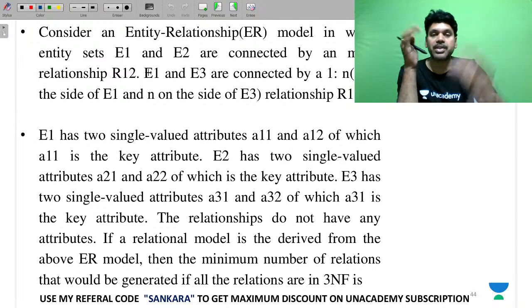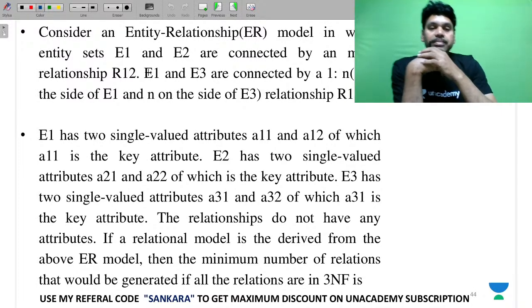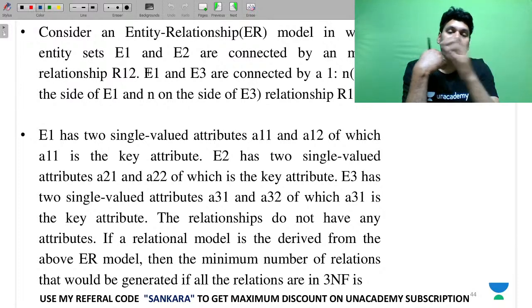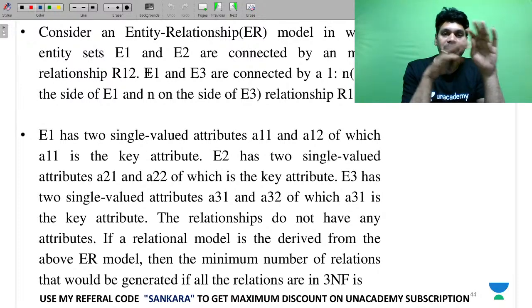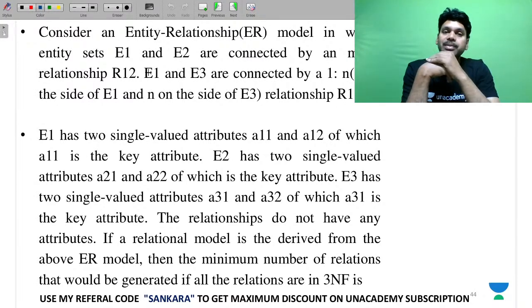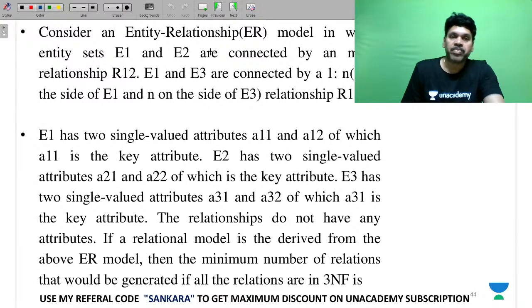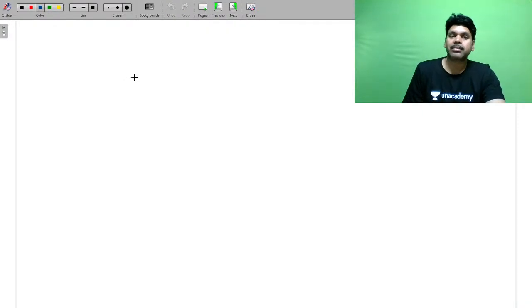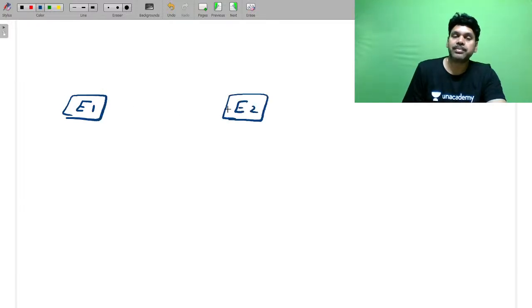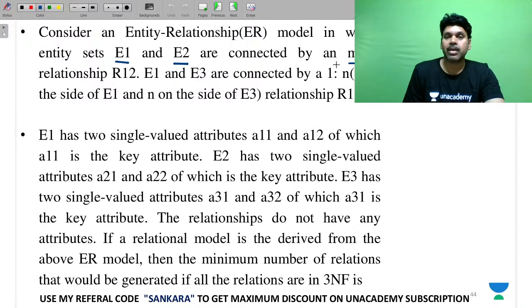If you look at this question, the question is very, very lengthy. But the logic and rules are very simple as I told you. You can answer just by reading the question itself, you will get the answer. Let me read it out. So in ER model, this is a very latest GATE question. E1, E2 are connected by an M-N relationship. So let us take its ER. Immediately note it down. E1 and E2 are connected using an M-N relationship by name R12.